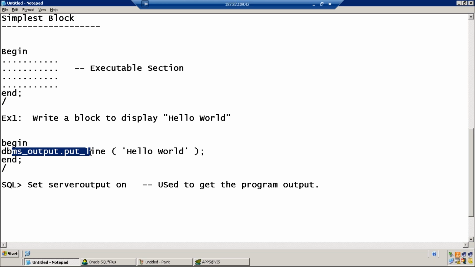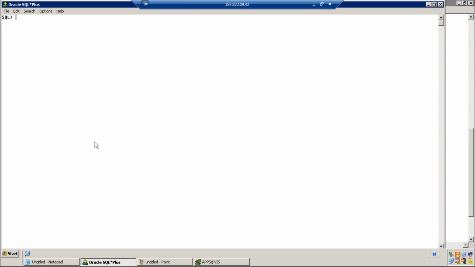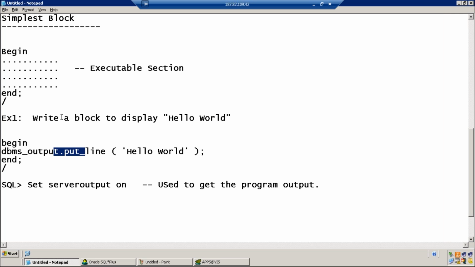But the point is, dbms underscore output underscore line has an ability to print the outputs in the SQL Star Plus environment or in the Toad environment. But practically, in the runtime, outputs will not be displayed in the SQL Star Plus environment. Output will be displayed in the front end. Front end will generally be a form, or a Java page. So practically we don't use dbms underscore output when using a front end technology. Are you following what I'm trying to say?